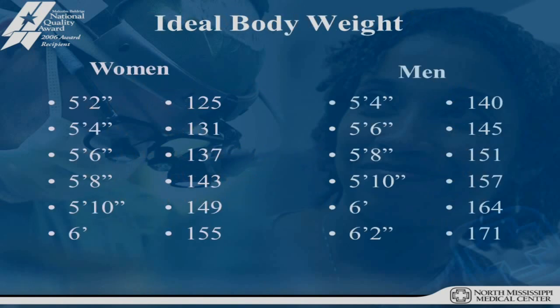Ideal weight, this is what you should weigh. For a female, if she's 5'6", she should weigh between 135 to 140 pounds. Males, if they're 5'10", for example, should weigh between 155 to 160 pounds. All the weight above this is called excess weight.